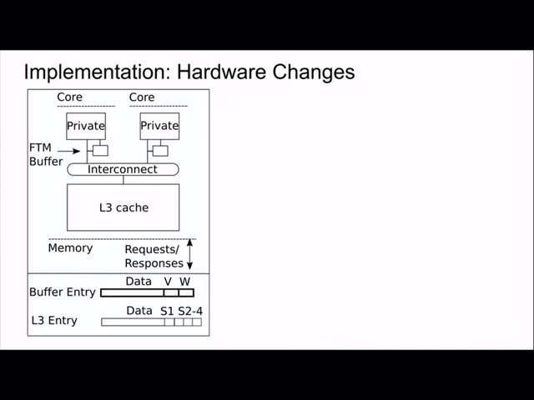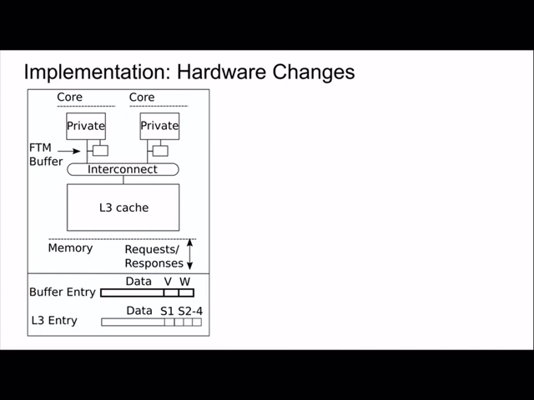And if you look at the bottom of the figure, you'll see the buffer entry and L3 entry. The FTM buffer, or the delay buffer, contains one cache line, and also contains V and W, which are valid and wait bits, and these two bits are used for implementing the first time miss mechanism, which we will look at coming up.